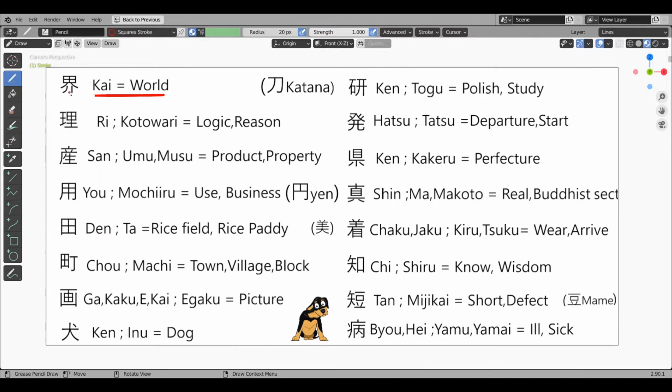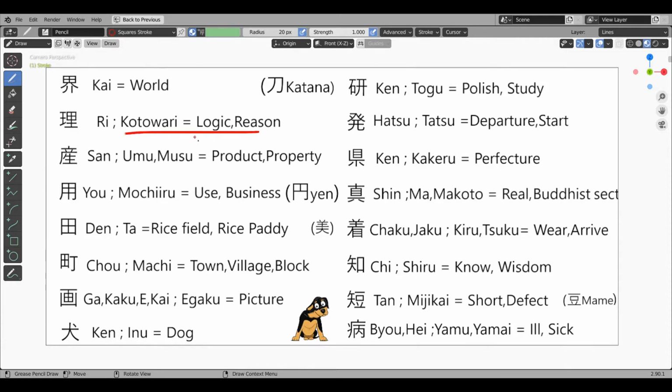Kai, world kanji. In this kanji, the bottom kanji is Kai, which means mediator. This kanji may have been used here just because of its onyomi. The upper kanji is the rice field kanji, hence land. Land constitutes a big part of the world, thus this kanji means world. This kanji is most commonly used in the word sekai, which means world.